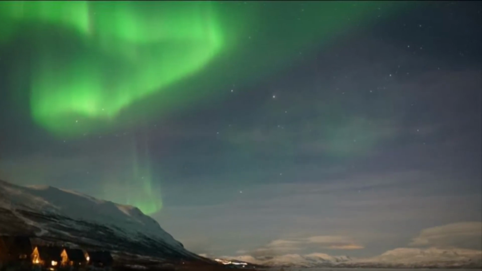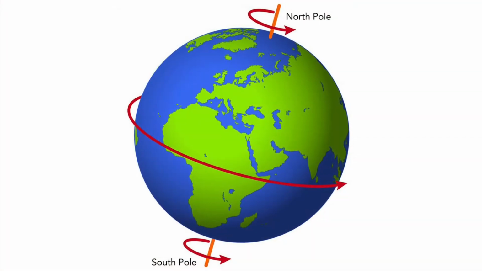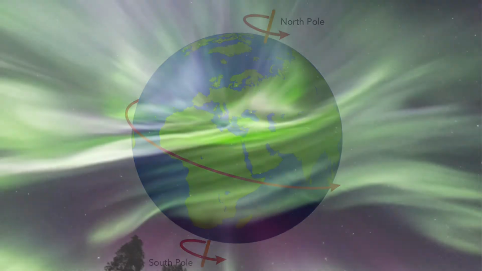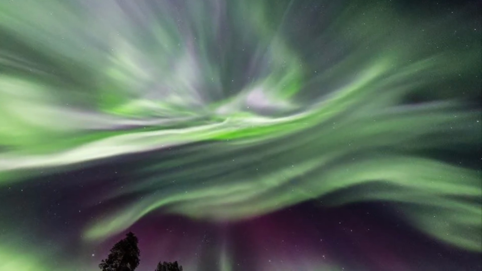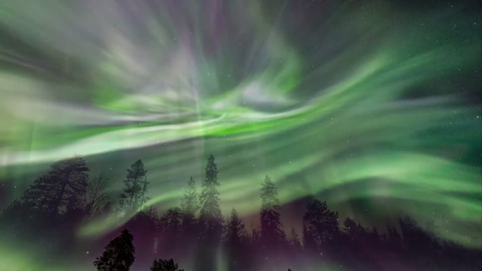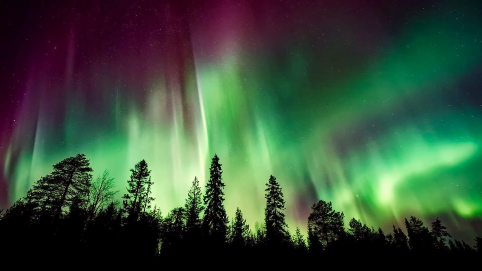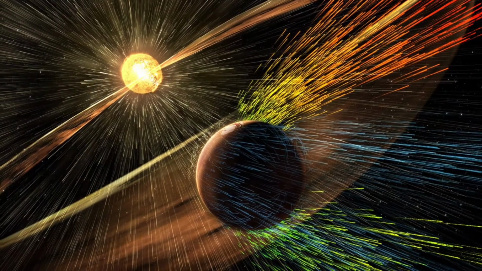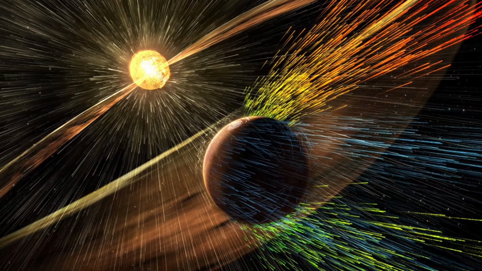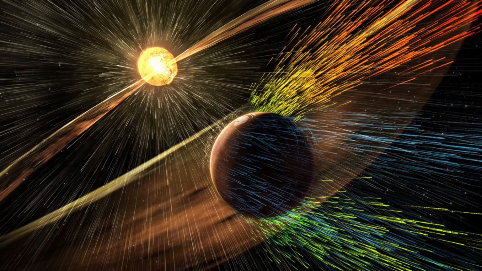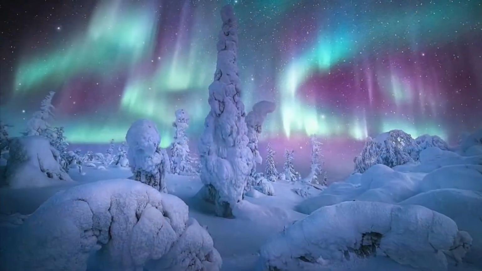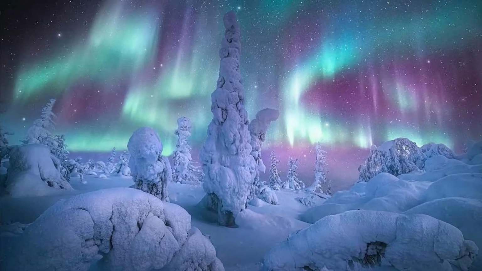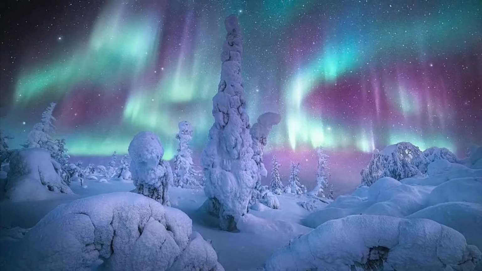There are a number of reasons why we can only see auroras in the extreme latitudes, near the north and south poles, and why they are only visible at certain times of the year. There are also many factors that dictate the intensity and color of the lights seen in auroras. Mainly, all of this has to do with how solar winds interact with the Earth's magnetic field. In this video, we will explore the electromagnetic phenomena that generate auroras, explaining how the charged particles of the sun interact with our planet and create this incredible light show that humanity has watched for millennia.